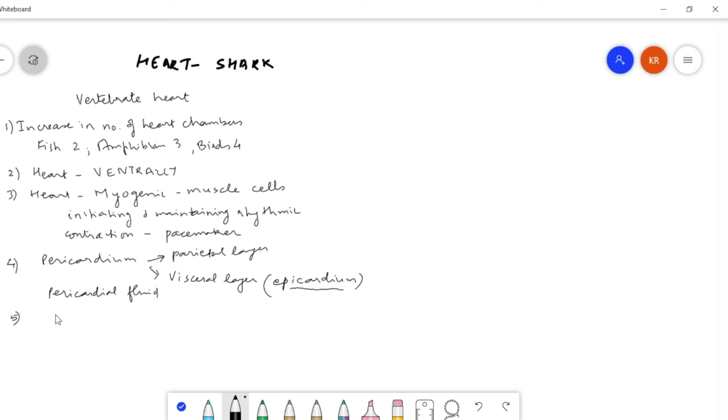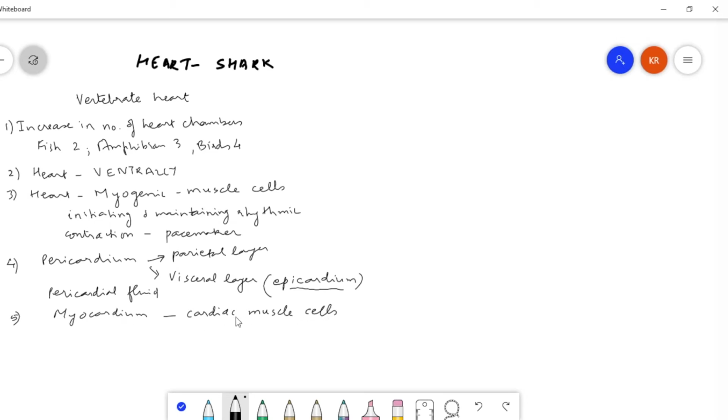Then it is followed by myocardium. Myocardium is made up of cardiac muscle, which we call cardiomyocytes.